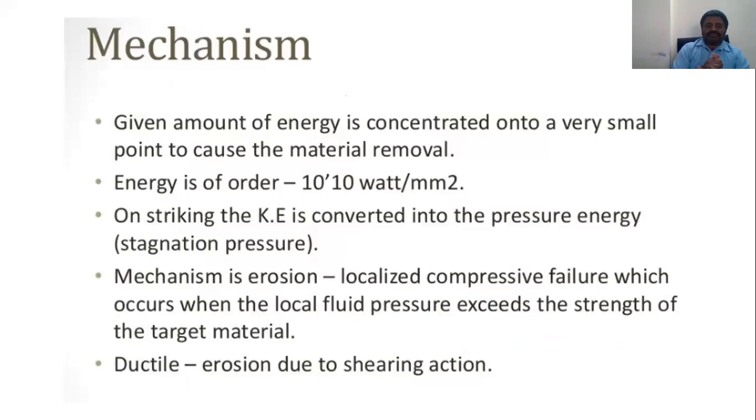The mechanism is that a given amount of energy is concentrated onto a very small point to cause material removal, with energy on the order of 10 watts, and the kinetic energy is converted to pressure. The localized failure occurs when the local fluid pressure exceeds the strength of the target material. In the same way, ductile erosion occurs through a shearing action.